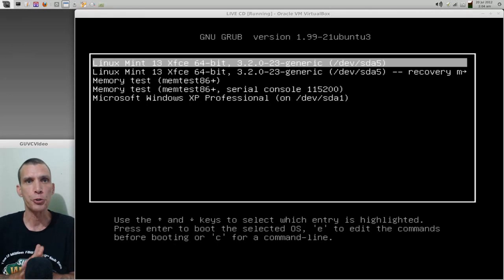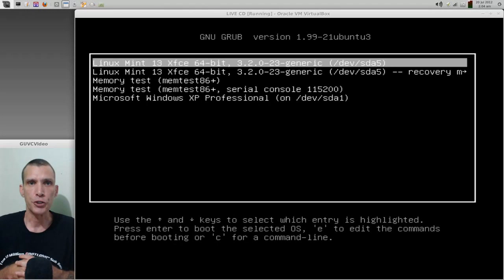Now, once your computer has restarted, you're going to see this menu, and this is called Grub. Now, the two most important selections you're going to see is the first one and the last one. The first one boots you into LinuxMint, and the last one boots you into Windows. Now, you may want to boot into Windows to make sure everything is working.